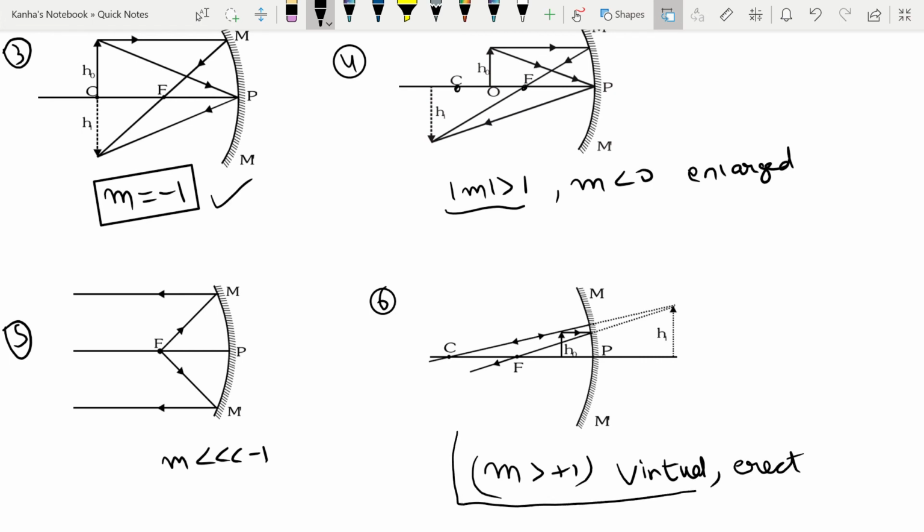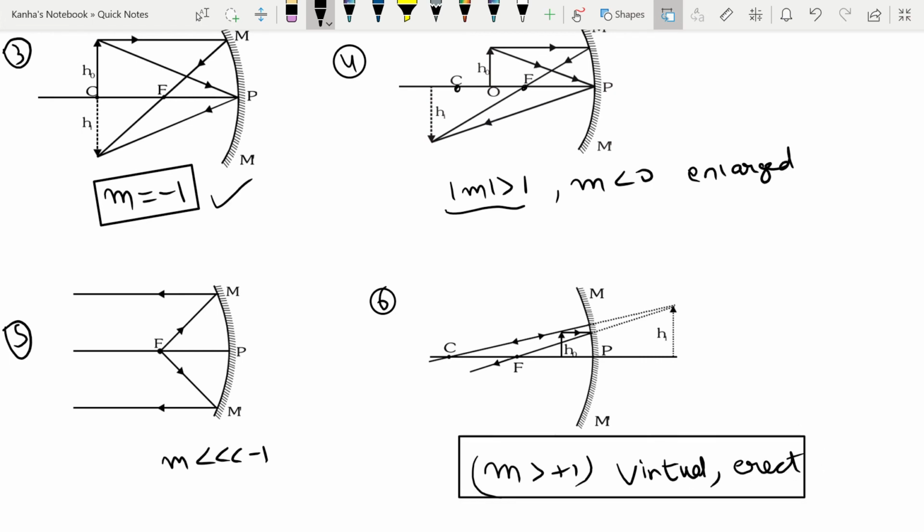So this condition will only happen in the case of a concave mirror when the object is placed between focus and pole. Virtual and erect you will get also for convex mirrors, but the magnification, which is enlargement of the image with respect to the object, will happen for concave mirrors.